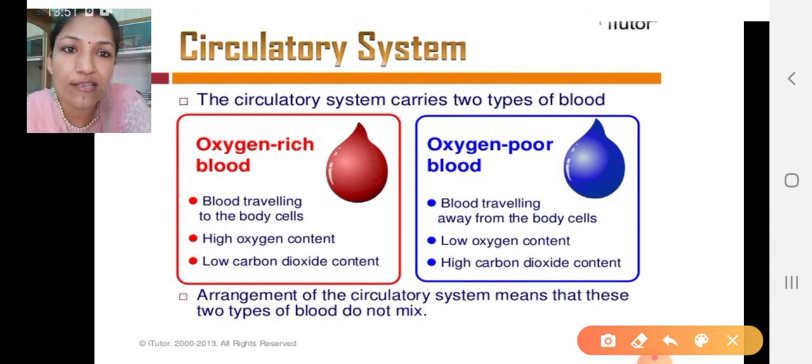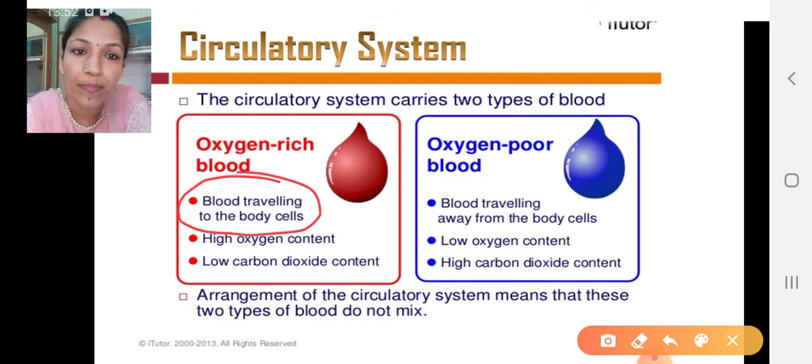Oxygen-rich blood is the blood traveling to the body, the blood which is received by the blood cells and tissues, that is the oxygenated blood. And as I have told you, it has a high content of oxygen and low carbon dioxide.